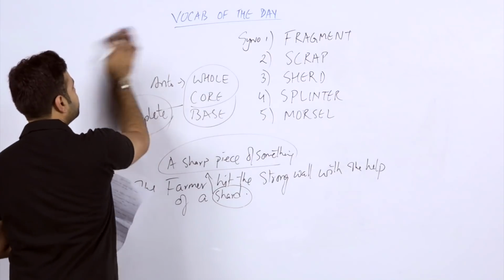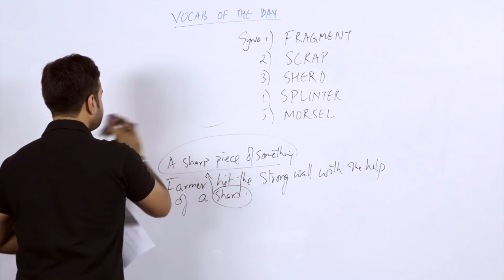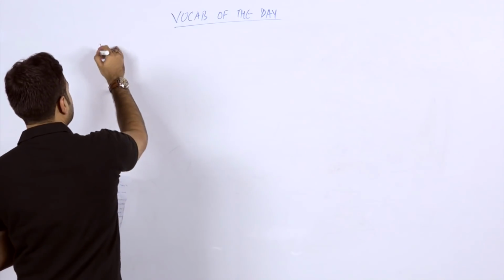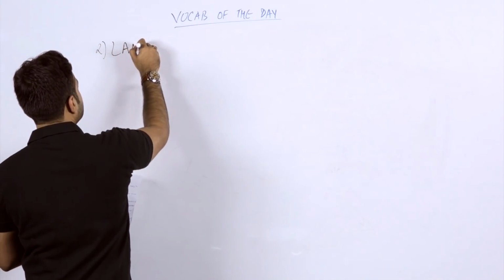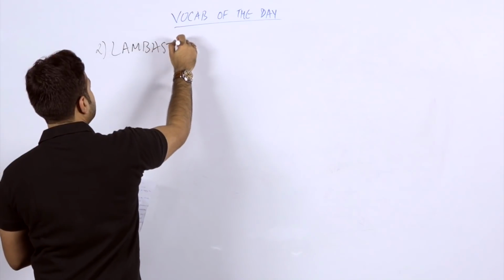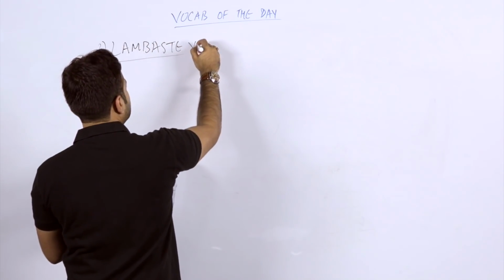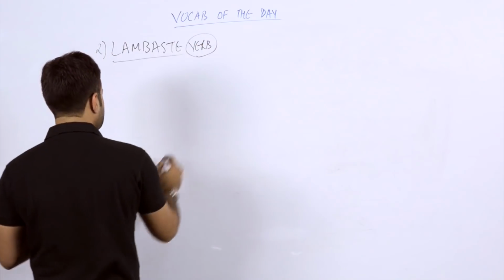The next word here we are going to discuss is a nice one. The word is L-A-M-B-A-S-T-E, lambaste. You can use this particular word as a verb.